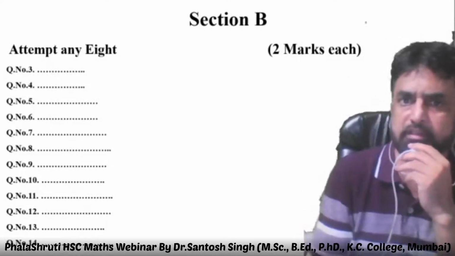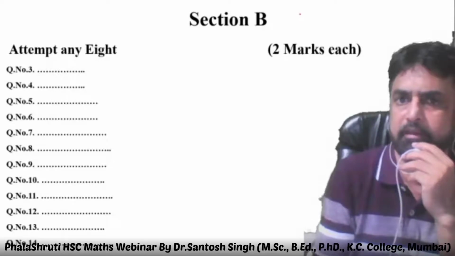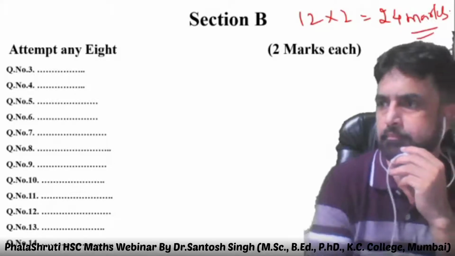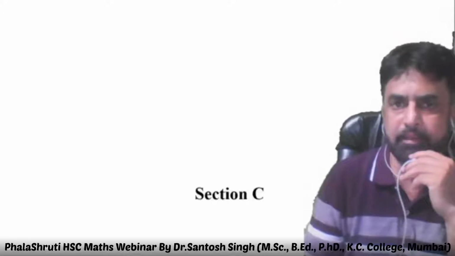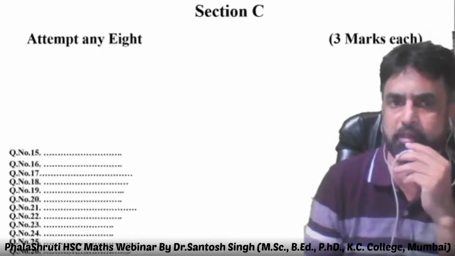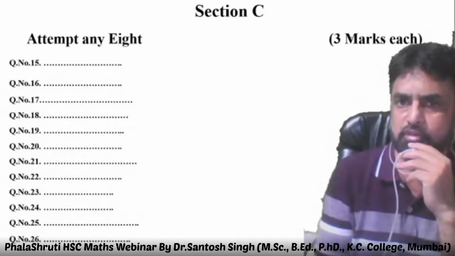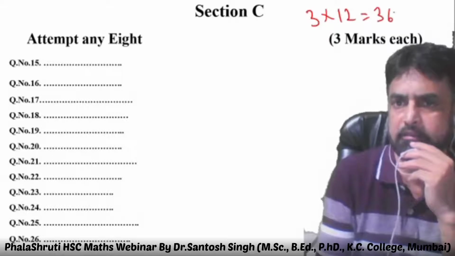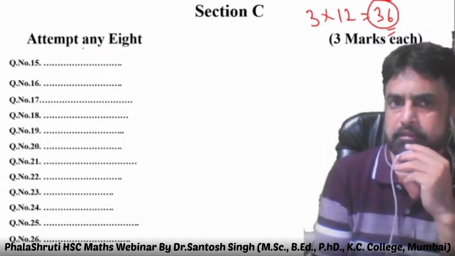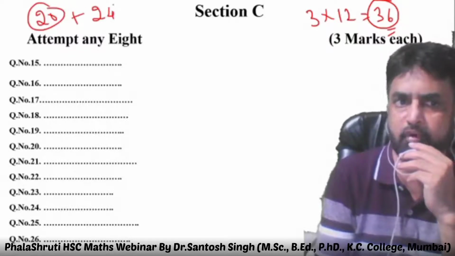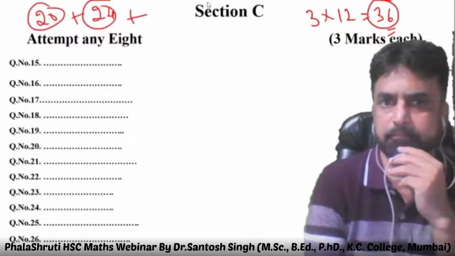So altogether section B weightage will be 12 into 2, that is 24 marks. Similarly, in section C, again there will be 12 questions. You need to attempt any 8. So section C will be 3 into 12, that is 36 marks. Section A was 20 marks, section B is 24 marks, section C is 36 marks.